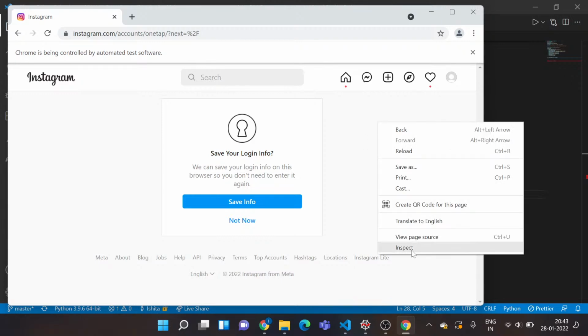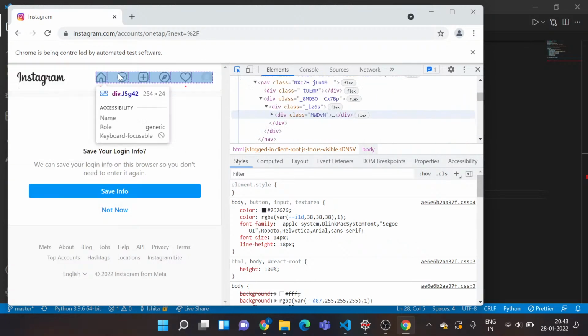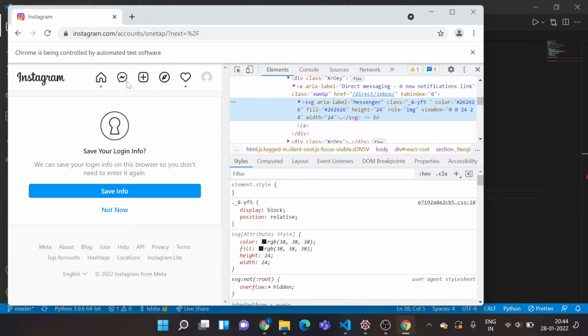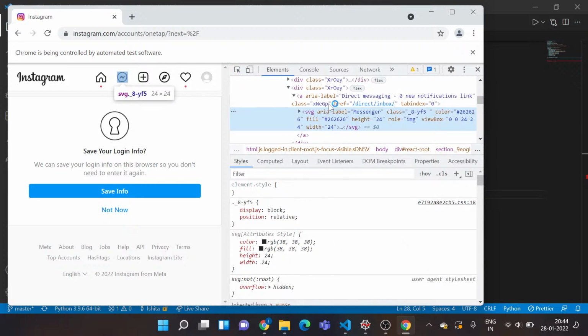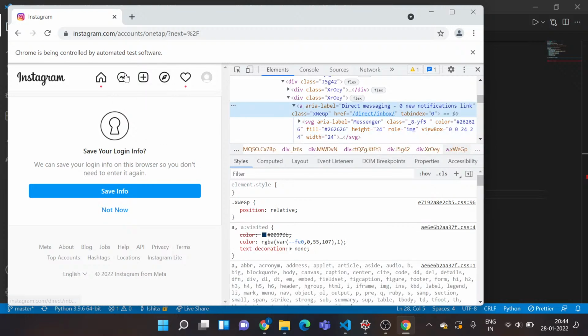Okay, so now let's go back to our browser and see what task we need to perform next. I'll just again click on inspect and select this tool, and I actually want to direct to this button. I want to initiate an action of click so that I get directed to the DM section. So I'll just click on this and find the code for that. So as you can see, this is an SVG tag. So basically that's an image. We don't want that. We want that link. So there's an anchor tag over here that's also pointing to the same element. So it's basically an SVG nested inside. So we need this code.